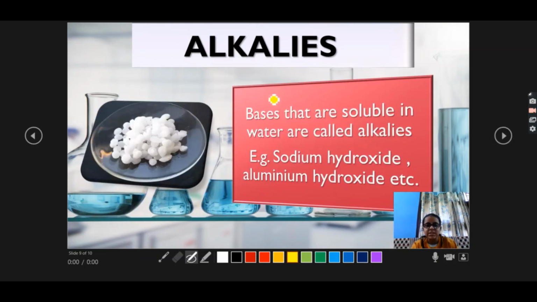Now, alkalis. Bases that are soluble in water are called alkalis, okay? For example, sodium hydroxide and aluminium hydroxide. So these are the examples of alkalis. So alkalis was the last topic of our video.